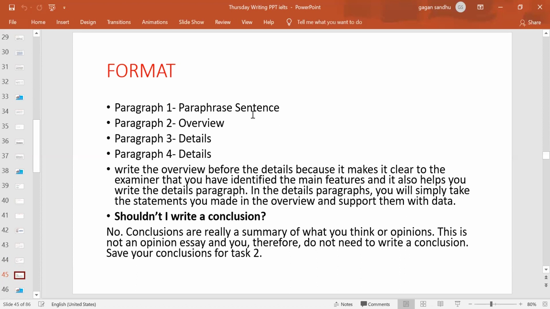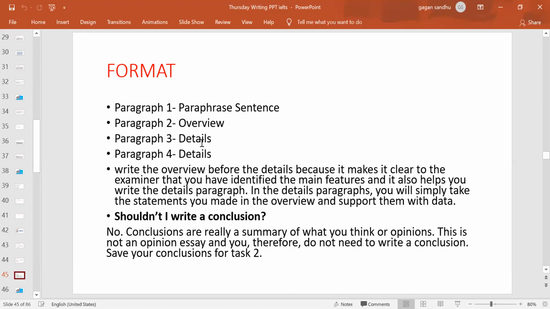Whatever words we can change, we use a synonym, or maybe another way to write it with some other words, right? So we should always follow that, because any word you write the same as the question instruction won't be counted towards your word count, and that will lower your score for lexical resources as well.